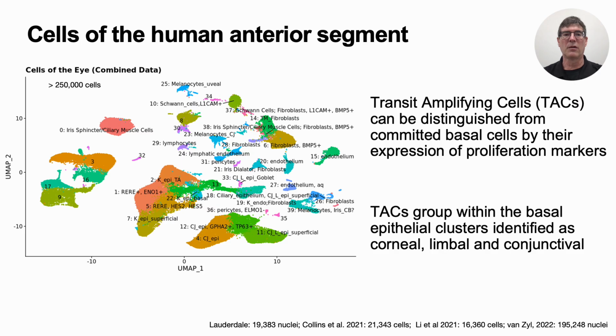Since limbal stem cells are thought to account for less than 1 to 2% of the proliferating basal epithelial cells, I wanted a data set large enough to have a chance of revealing a potential limbal stem cell population. What we found is that transient amplifying cells can be distinguished from committed basal cells by their expression of proliferation markers. The transient amplifying cells group within the basal epithelial clusters identified as corneal, limbal, and conjunctival, shown here in the circle.